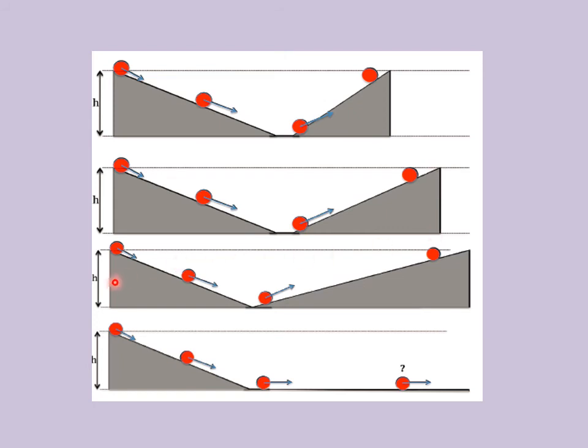And in the third case, again the one more difference he made here is he decreased the angle of inclination. The same thing he performed here, and the ball again started rolling to reach the same height.